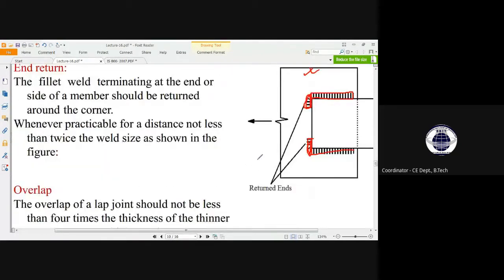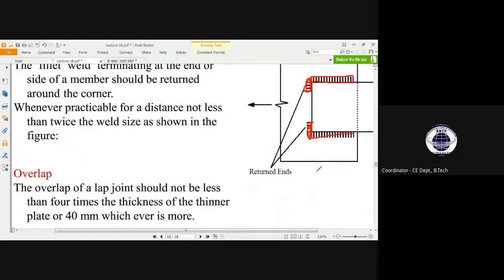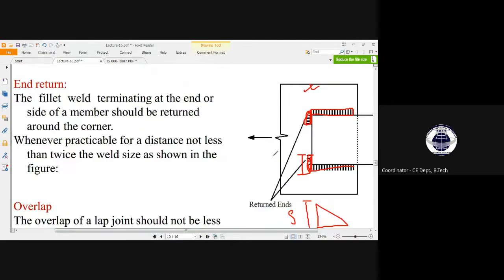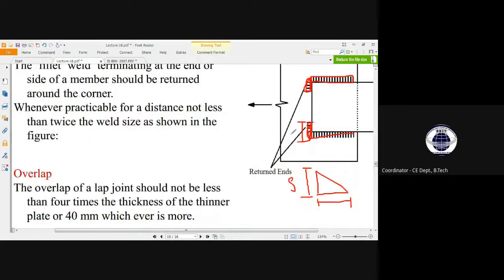So what did we read about size of weld? If this is the cross-sectional view of weld, this is the size of weld. So the length of our end return will be equal to twice the size of weld. Say this is LE, let me put it in this way.